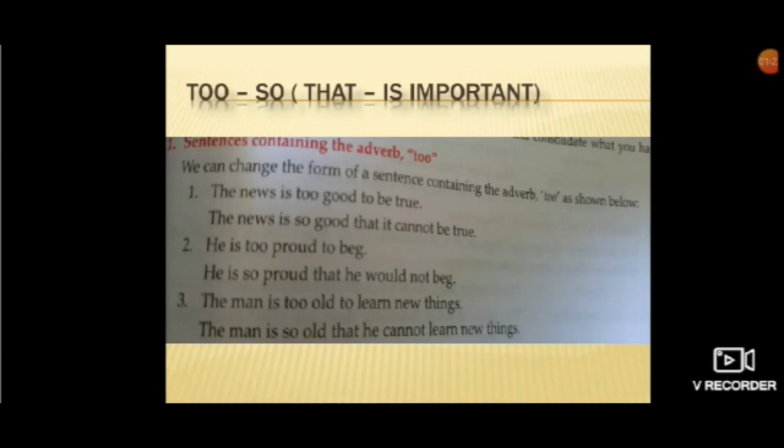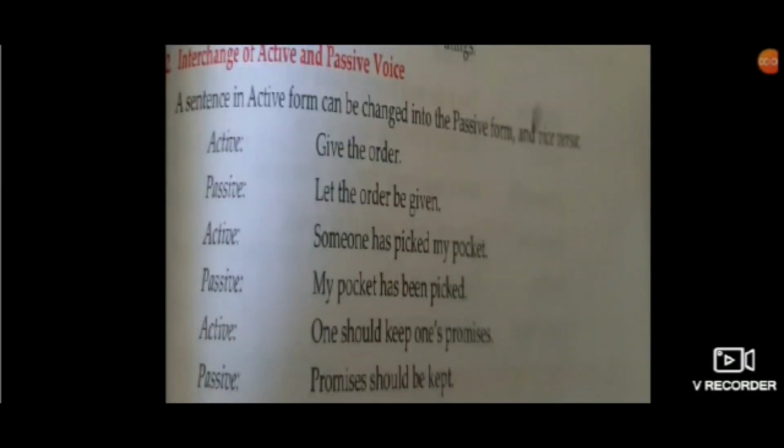Like in the first sentence we have used the news is so good that it cannot be true. There we have used cannot because it was in present tense. Yes, so let's come to the next one. Interchange of active and passive voice. A sentence in active form can be changed into passive form and vice versa.